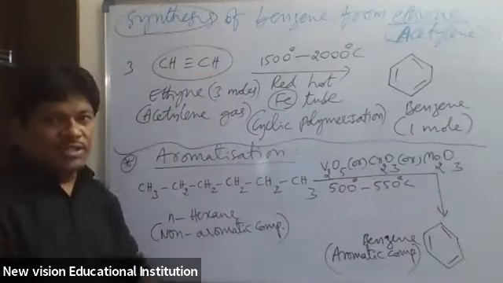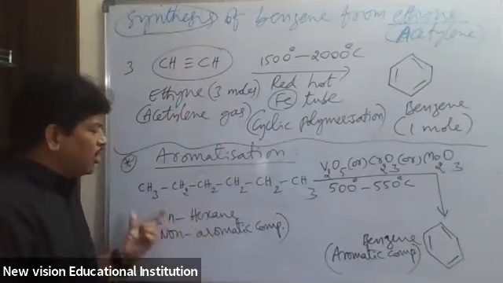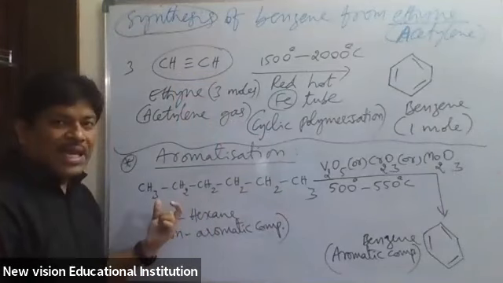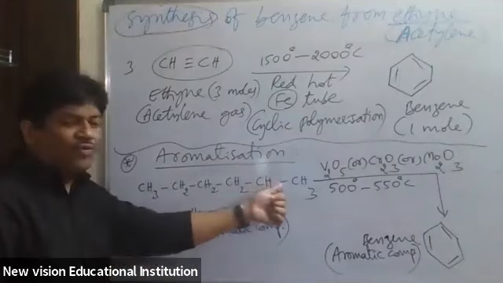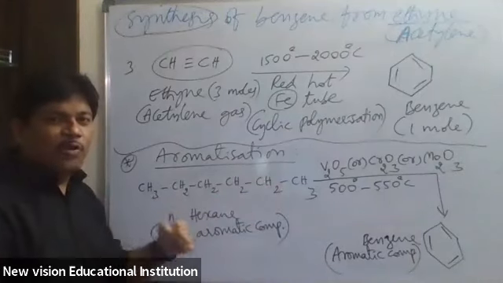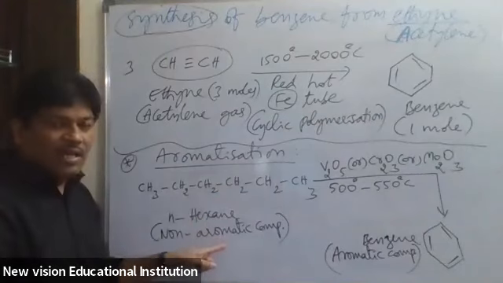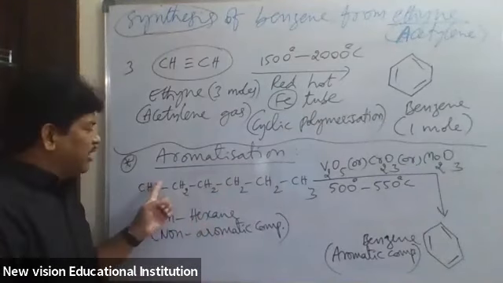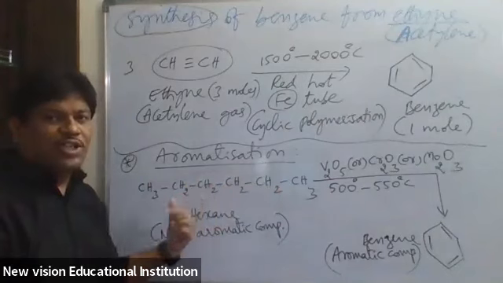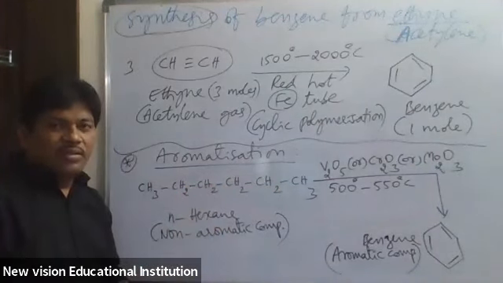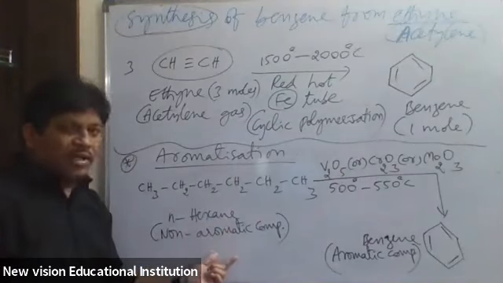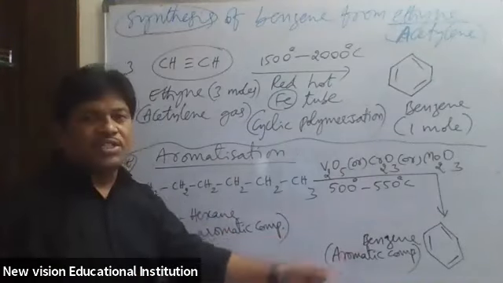Here in cyclic polymerization, what did we use? Long chains of aliphatic hydrocarbons. So here it is an aliphatic hydrocarbon. Why? All single bonds between the carbon atoms. It is an open chain compound, and as it is an open chain compound, it is called aliphatic. Aliphatic, non-aromatic hydrocarbons are converted into aromatic benzene.